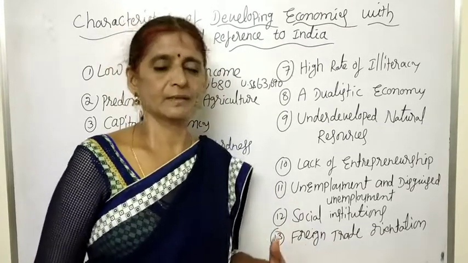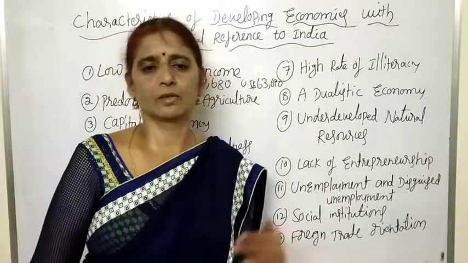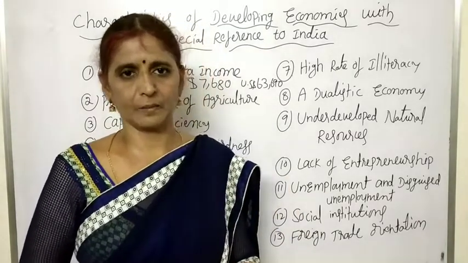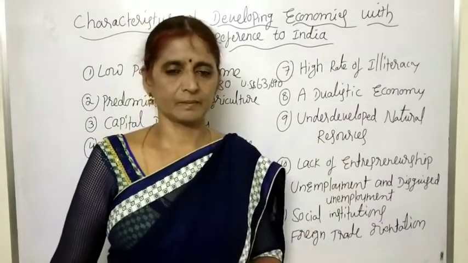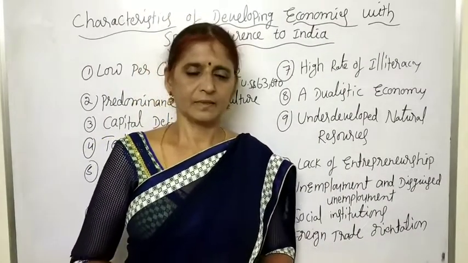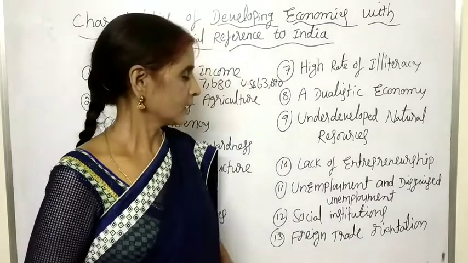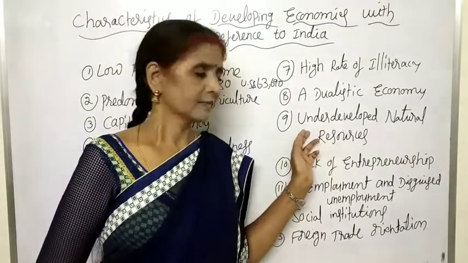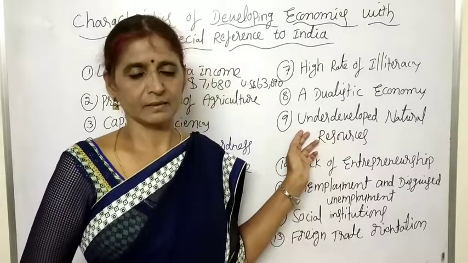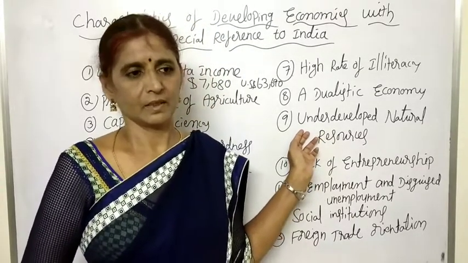Okay, an unorganized agricultural sector hampers the growth and development of the economy. The next one, underdeveloped natural resources. Most of the developing countries are either misutilizing or underutilizing their natural resources.